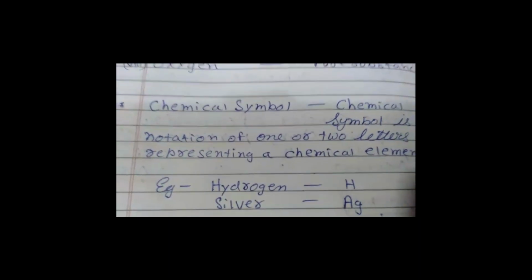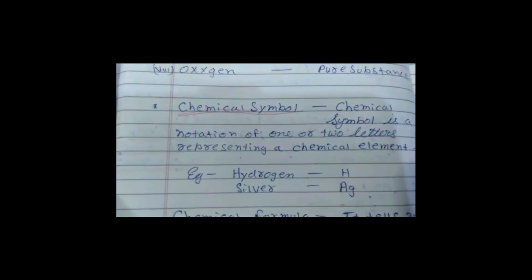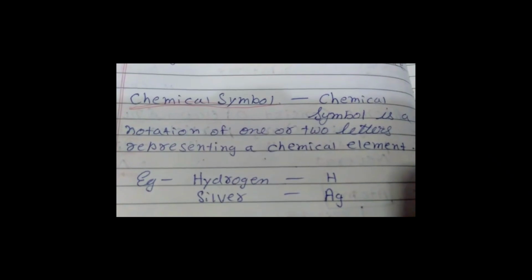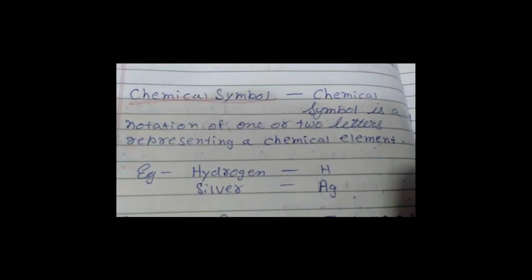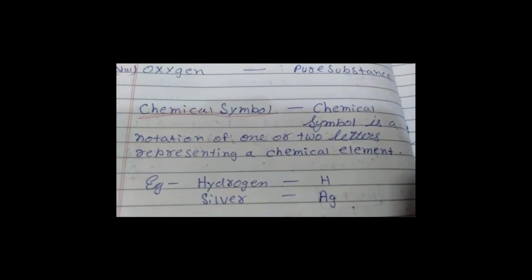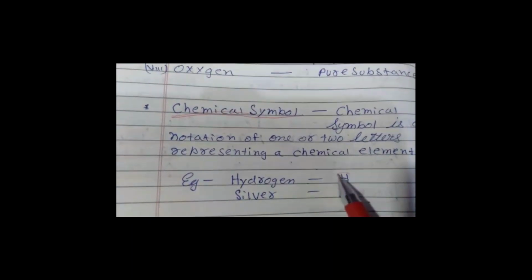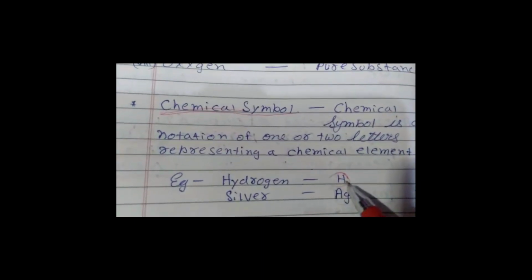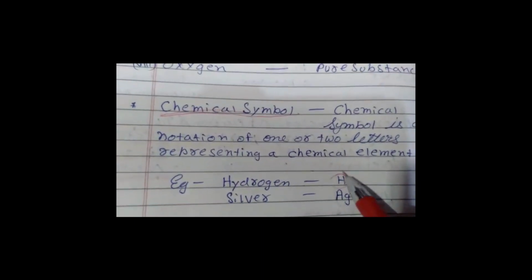A very important term is the chemical symbol. What do we mean by a chemical symbol? A chemical symbol is a notation of one or two letters representing a chemical element. We have studied elements. For example, hydrogen is represented with the symbol H.